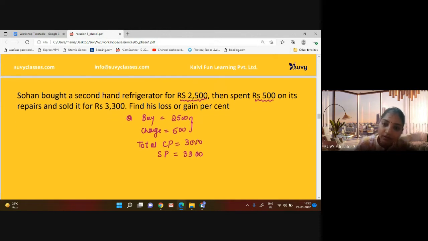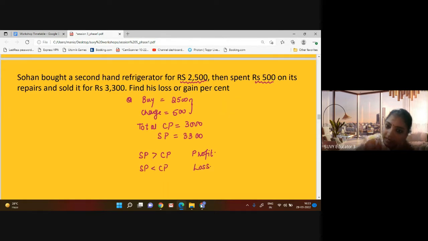So just have a look. If selling price is more than cost price, that means you are in profit. If selling price is less than cost price, that means you are in loss. So here in this case, selling price is more than cost price. So this is a case of gain or profit.